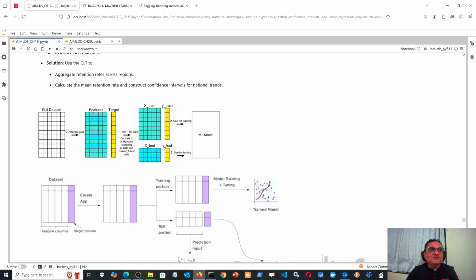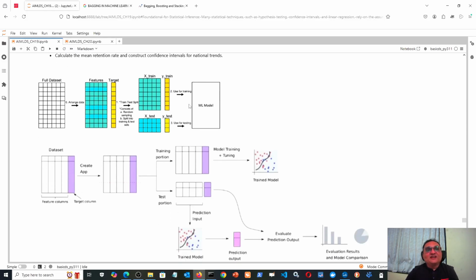One column is separated from the rest of the data set, and then each of the two generated like this is horizontally split so that each is divided into X train and X test, and similarly Y train and Y test. Now these train variables, both X train and Y train, are directly fed to my algorithm. So if I am using random forest, then the random forest algorithm is allowed to look at X train and Y train. That means it is allowed to look at all features and